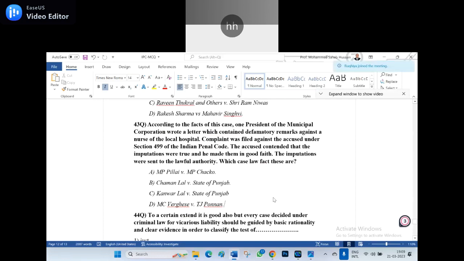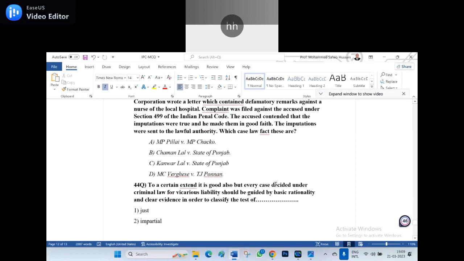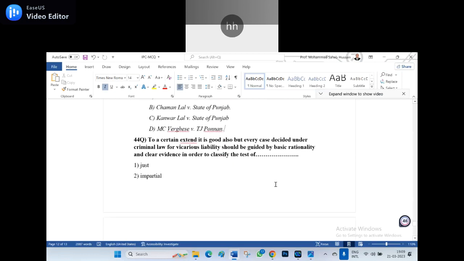But once they file a case, yes, if the letter is written by the husband to the wife, making allegations against the father-in-law, the wife's father, and the wife shows it to the father, at that instance they are two entities, not one entity, and hence it amounts to defamation. That is MC Varghese versus PJ Ponnam.